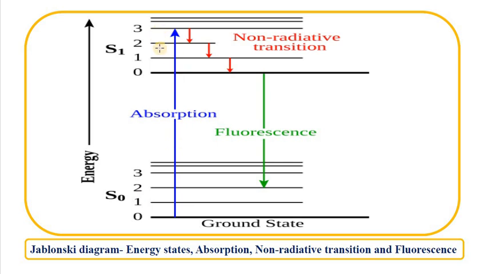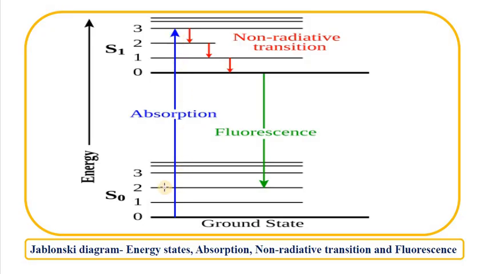In these states, when a molecule absorbs radiation in the range of 200 nanometer to 800 nanometer, it becomes excited. It moves from the ground state to a higher energy state.